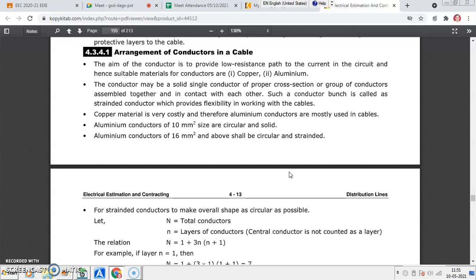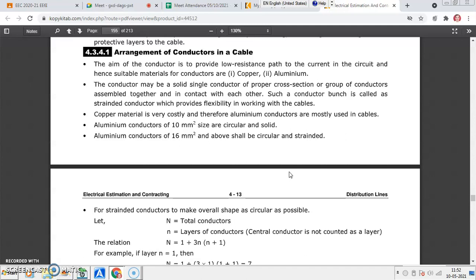Then you may know that copper and aluminum conductors are used inside the cable. To increase the flexibility of the conductor, we are using stranded conductors. That is a flexible conductor. So a group of conductors are assembled together to form a conductor. Such a bunch increases the mechanical strength as well as flexibility. Copper material is very costly, so you can go for aluminum also.